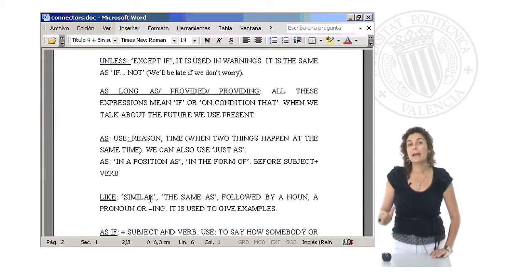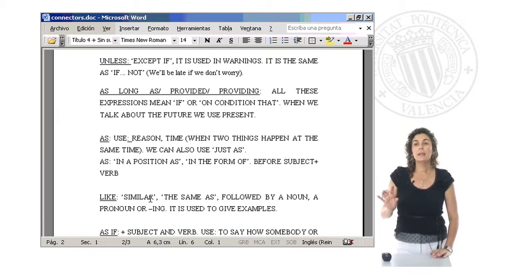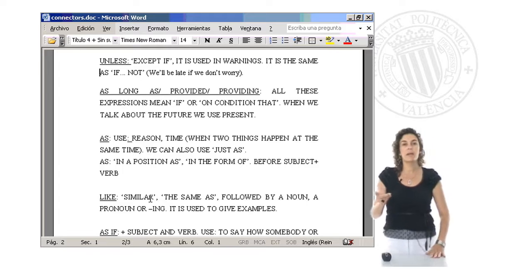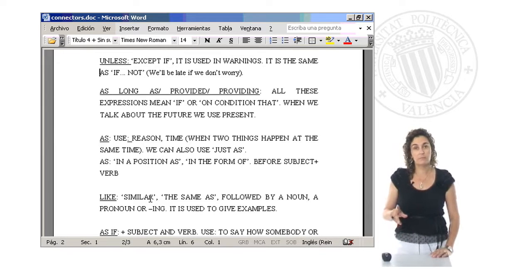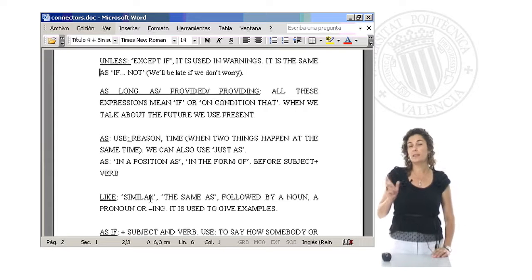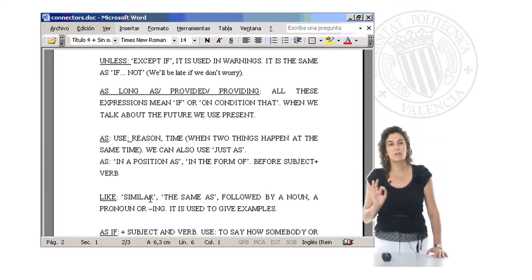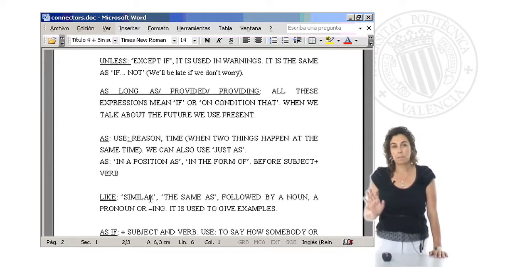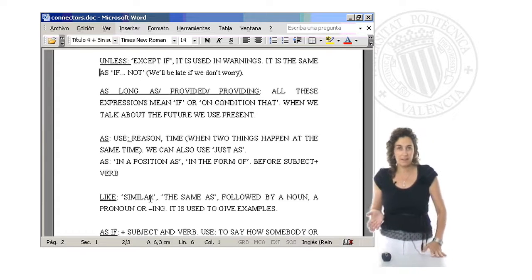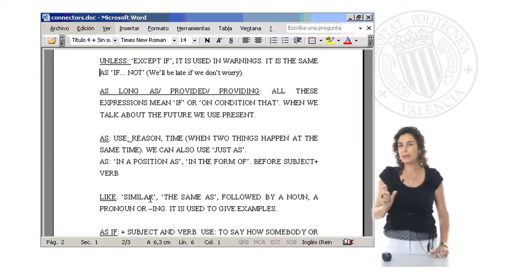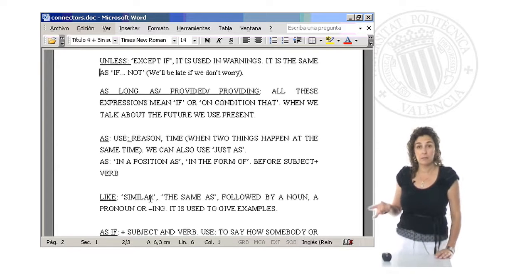But when I say like, that means that he behaves in a similar way, but really he is not a teacher. Right? That is the difference. Notice, because it's important, sometimes this is not so clear. It's not the same. He worked as a policeman or he worked like a policeman, right? He seems a policeman, means like, but as means he's a policeman, really.